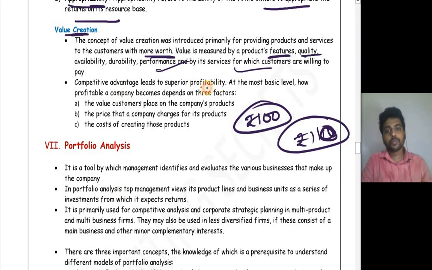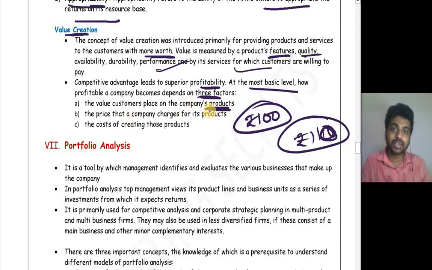Competitive advantage leads to superior profitability, that is, more than average. At the most basic level, how profitable a company becomes depends on three factors. The value the customer places on the company's product. So if customers think they are getting more worth, then it will be called a core competency.